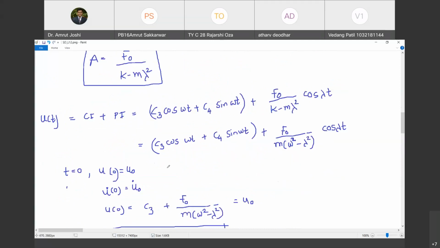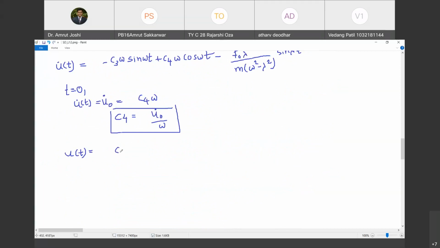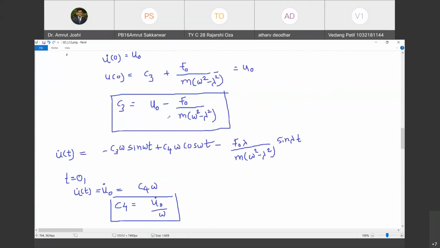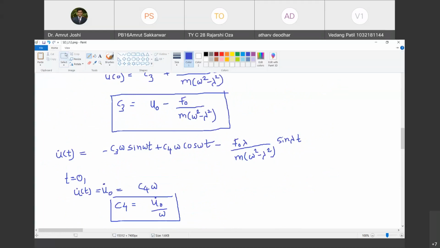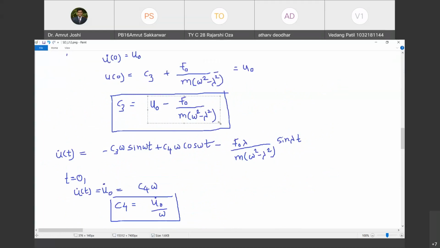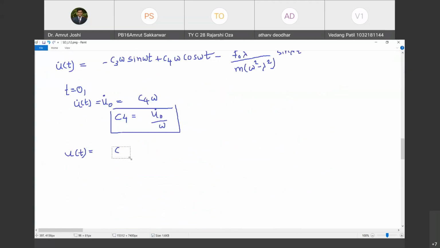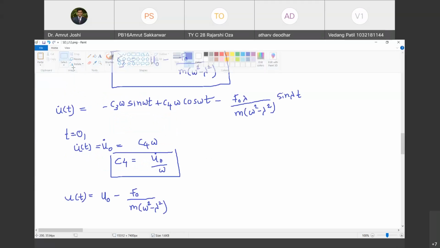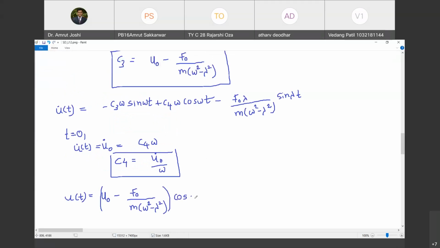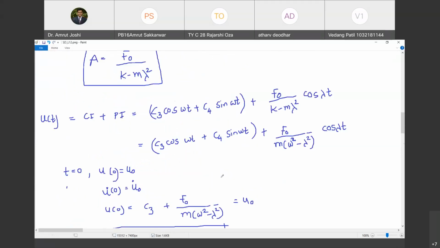C3 cos omega t. C3 कितना है, लेकिन वैल्यू C3 की ये वैल्यू है ना? Zero minus... yes. So this into cos of omega t. Yes. Cos of omega t. Next value क्या है?